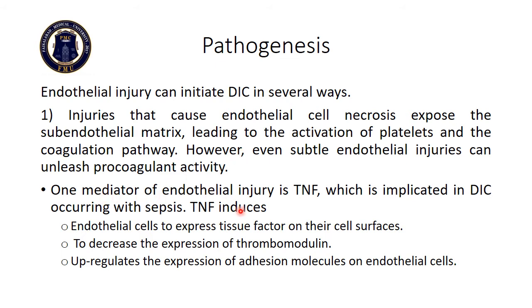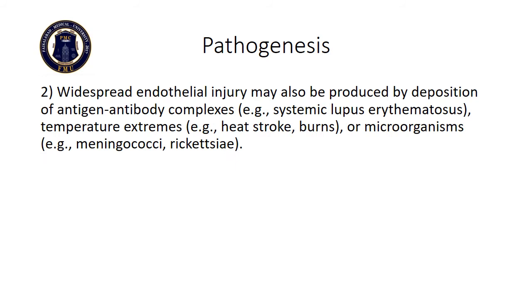One mediator of endothelial injury is TNF, which is implicated in DIC occurring with sepsis. TNF induces endothelial cells to express tissue factor on their cell surfaces, to decrease the expression of thrombomodulin, and to upregulate the expression of adhesion molecules on endothelial cells. Widespread endothelial injury may also be produced by deposition of antigen-antibody complexes, such as seen in systemic lupus erythematosus, temperature extremes in heat stroke or burns, or microorganism infections such as meningococci and rickettsia.